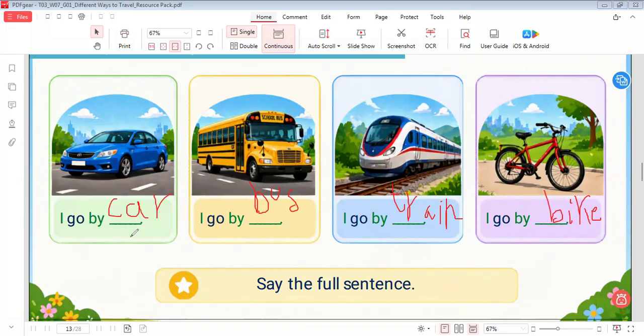Here we say, I go by car. I go by bus. I go by train. I go by bike. I go by car. I go by bus. I go by train and I go by bike. Let's go to another item.